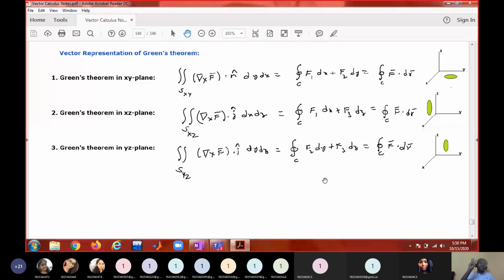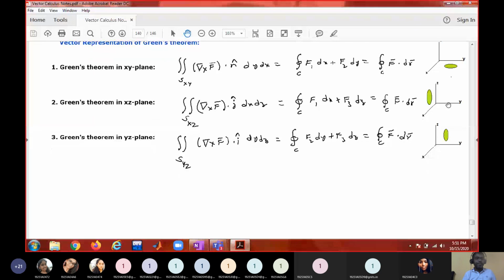Therefore, you have three versions of Green's theorem. The surface can also be in space. If it is in space, you have to apply Stokes theorem, and Stokes theorem becomes Green's theorem if the surface is lying on a coordinate plane.